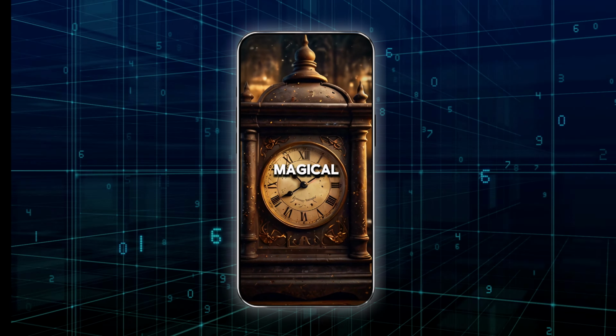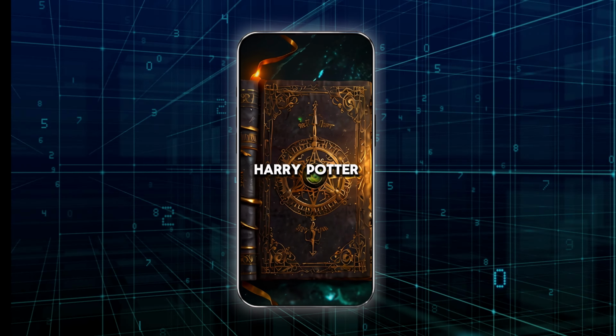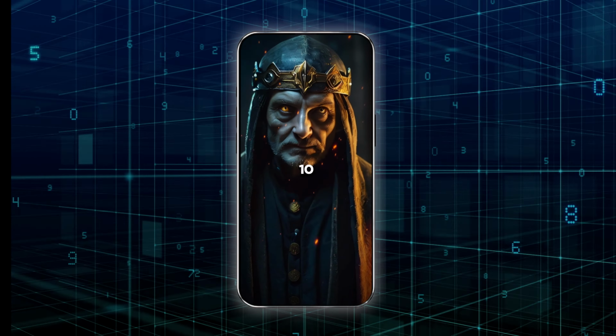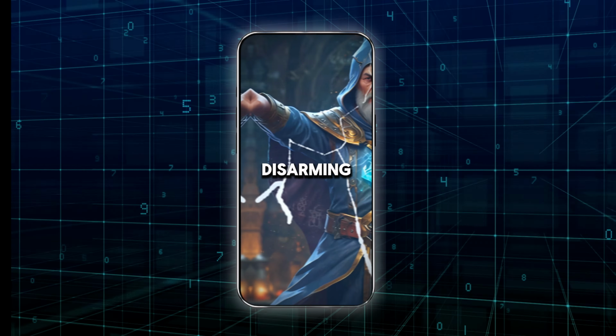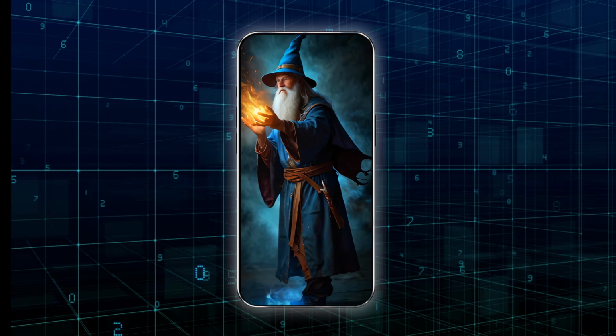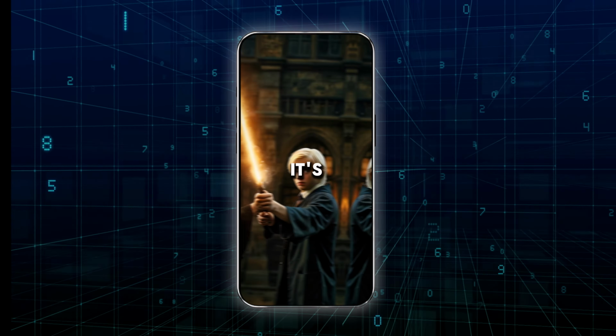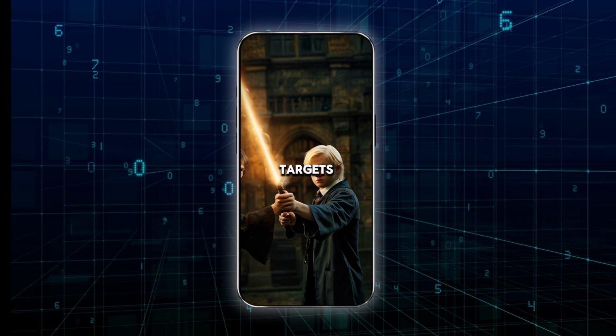Welcome to our magical countdown of the top 10 most powerful spells in the Harry Potter universe. Starting at number 10, we have Expelliarmus, the disarming charm. Simple yet effective, it's Harry's signature spell, often disarming enemies and saving lives. Next, Stupefy, the stunning spell, which renders targets unconscious.